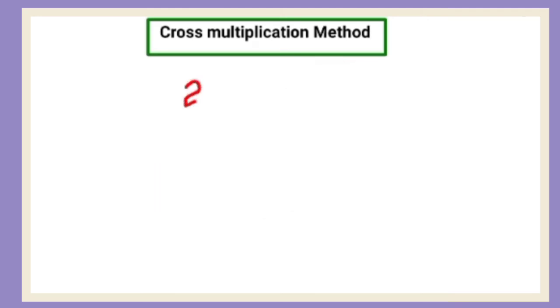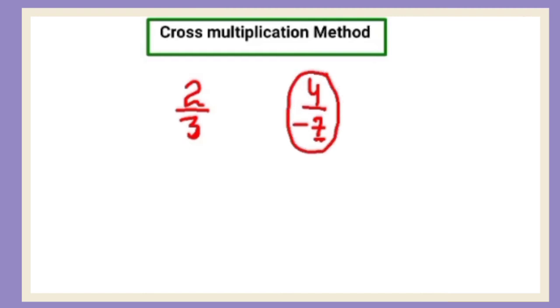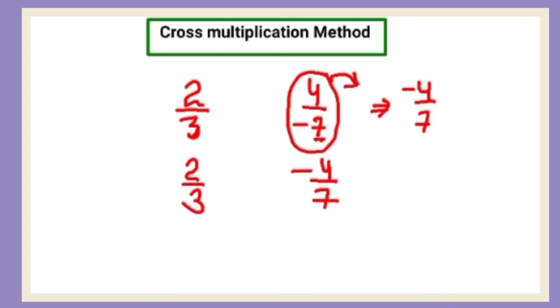Now suppose you have rational number like 2/3, 4/-7. Now here denominator is negative. Firstly, what will you do here? You will make it positive. You know, as I have explained to you in the previous topic, that this is also equals to -4/7, right? So now compare 2/3 by -4/7.